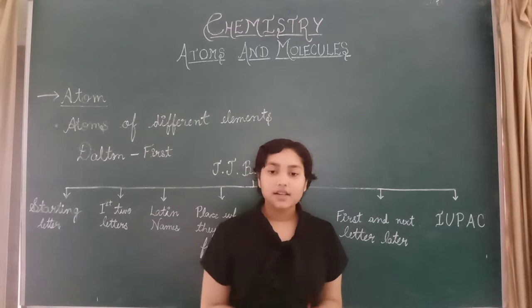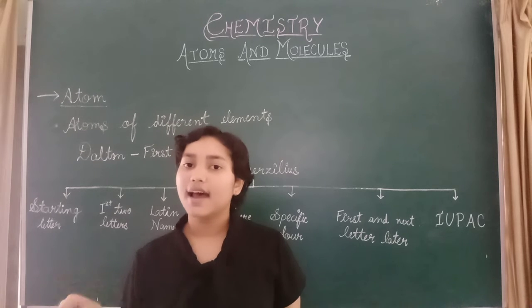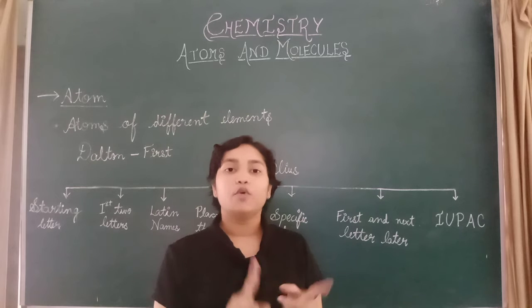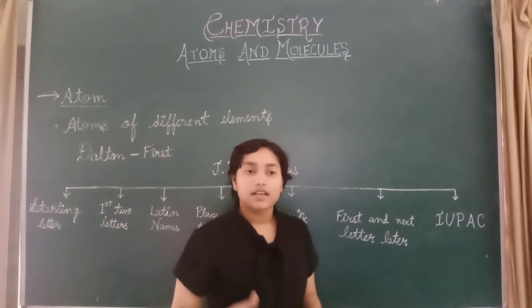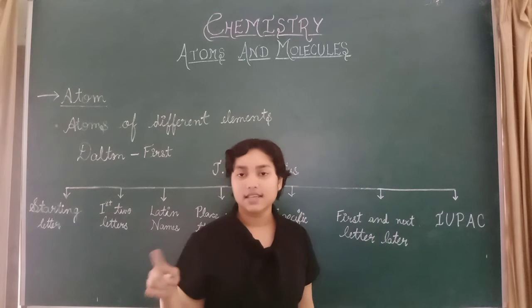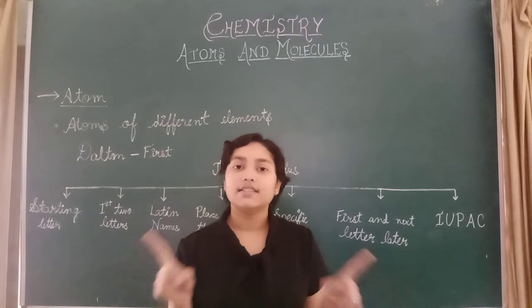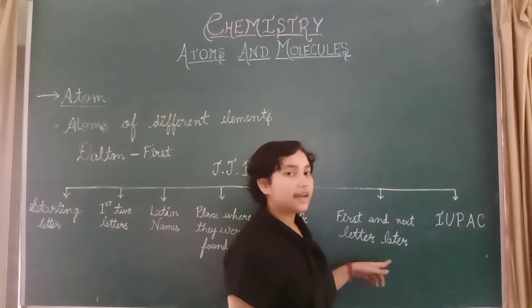For example, chlorine, CHLORINE. So CHL, the third letter is put with C. The first letter and third letter are combined together. So this was the example. ZINC, zinc. They have taken the first and third letter, Z and N. So this was the example for first and next letter.